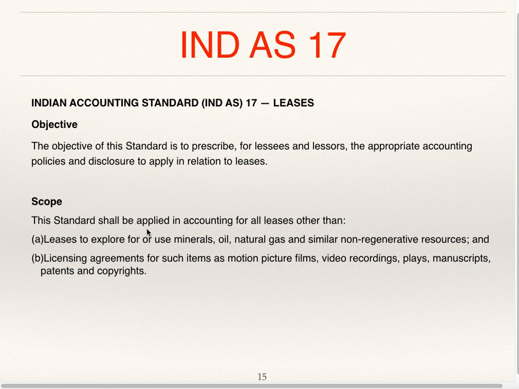Scope. This standard shall be applied in accounting for all leases other than leases to explore for or use minerals, oil, natural gas, and similar non-regenerative resources, and licensing agreements for such items as motion picture films, video recordings, plays, manuscripts, patents, copyrights. So this standard is not applicable on natural resources as well as licensing agreements.